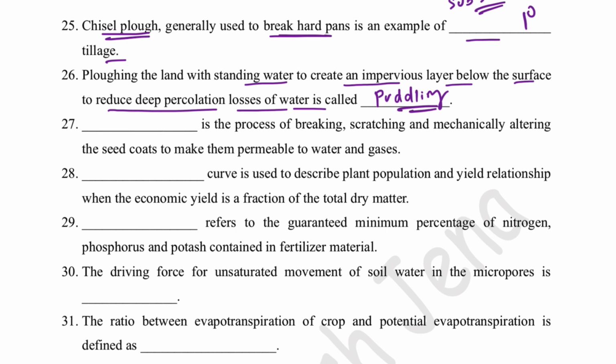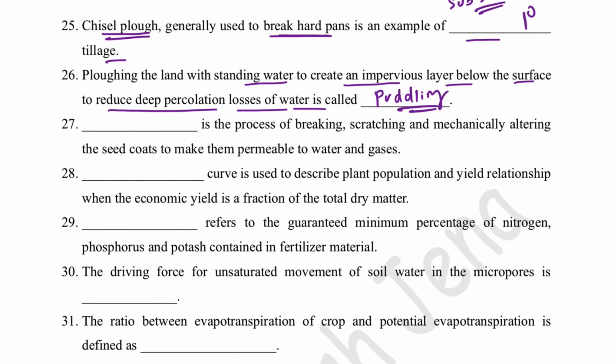We just allow the water to stand over our field. Then at the optimal level of water, we till the soil, we plow the soil. So there will be breakage of soil particles, and the soil aggregates break and separate out. The sand, silt and clay separate out, and as you know, in Stokes law, it is mentioned that